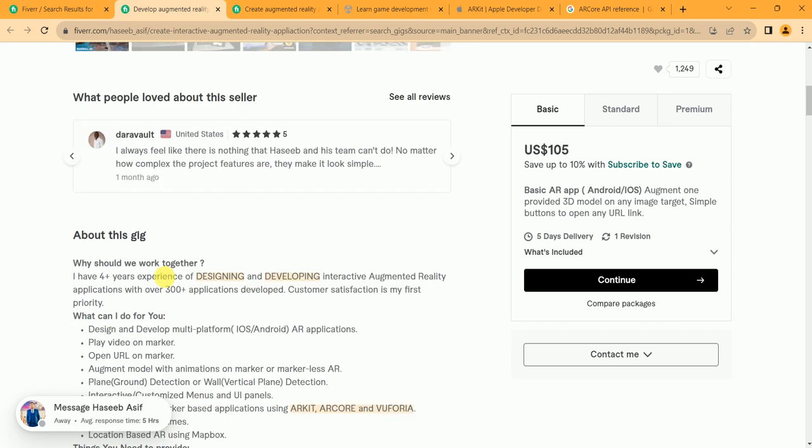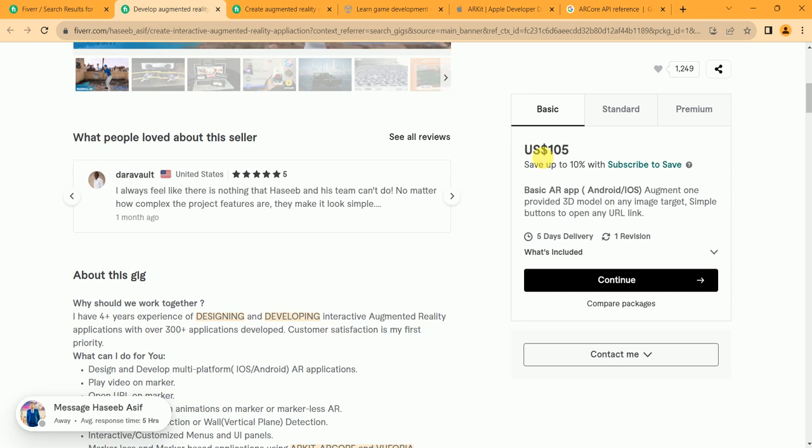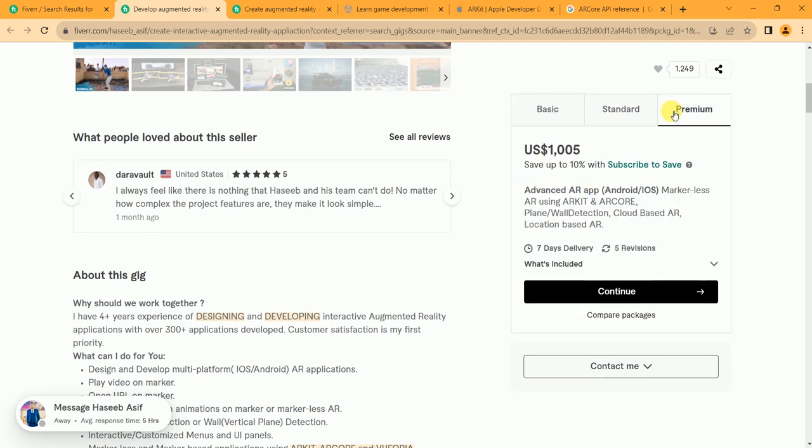Take an idea and make your own. In the basic package, he charged $105 for a basic AR app, Android, iOS, augmented reality, providing a 3D model on any image target, and a simple button to open any URL link. In standard, he charged $305 for an interactive AR app. In premium, he charged $1,005 with 7 days delivery.